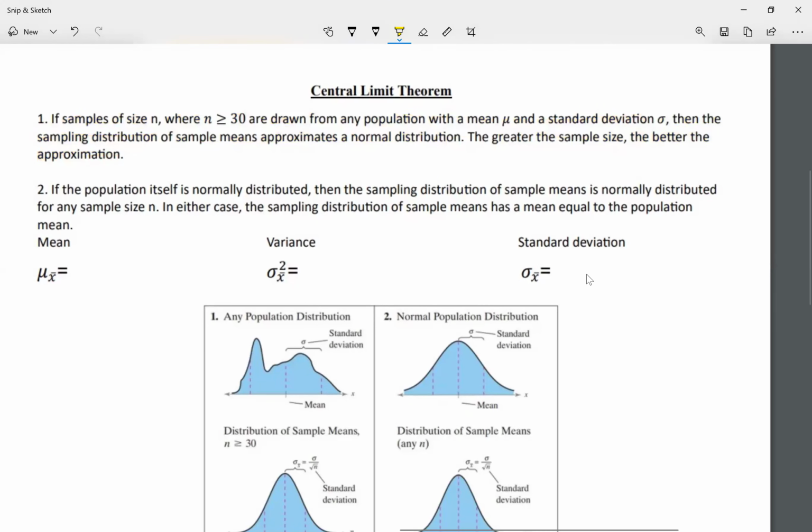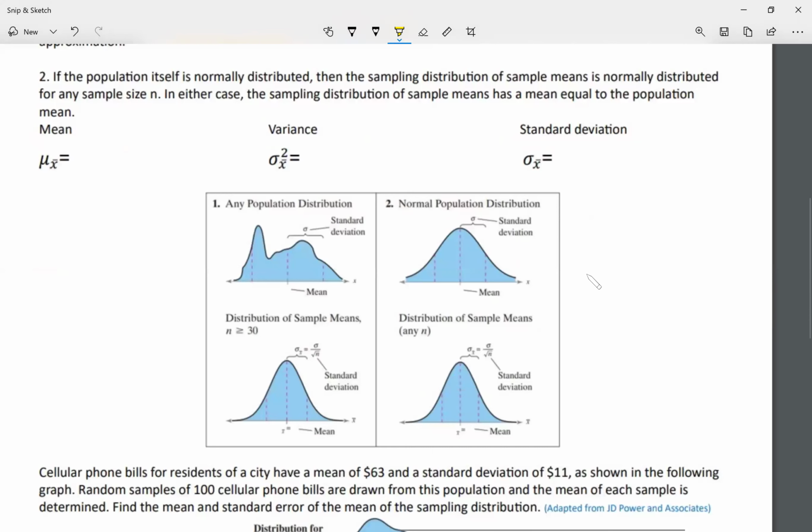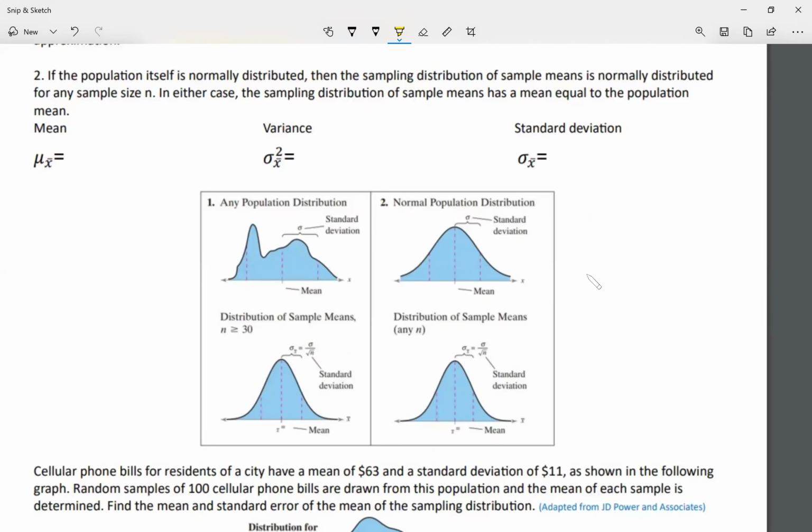So that was simple. So let's read this here. If the population itself is normally distributed, then the sampling distribution of sample means is normally distributed from any sample size n. In either case, the sampling distribution of sample means has a mean equal to the population mean. Okay, so here we have something about the mean, variance, and standard deviation.